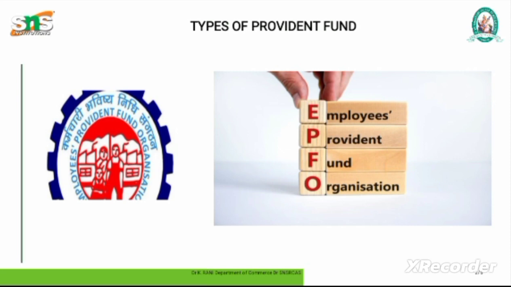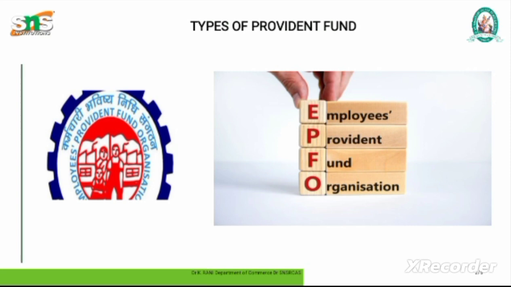Recognized Provident Fund. The Provident Fund Act 1952 applies to all establishments employing 20 or more employees. The establishments covered under this scheme can either apply for the government approved scheme or start a PF scheme by forming their own trust. The establishment can join the government approved scheme set up under the Provident Fund Act 1952, which is a recognized Provident Fund.